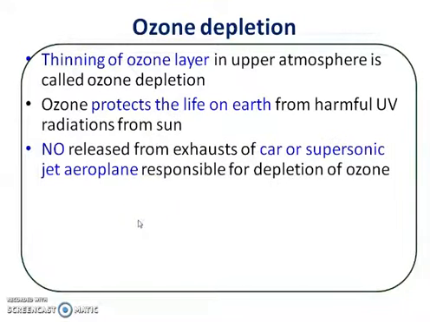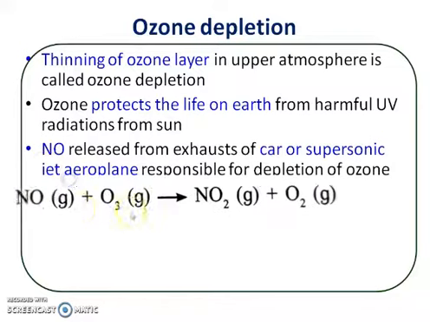Now how does this ozone layer get depleted? One of the pollutants responsible for this is nitric oxide. This nitric oxide is released from the exhaust of cars or supersonic jet aeroplanes, and this nitric oxide is responsible for the depletion of the ozone layer.